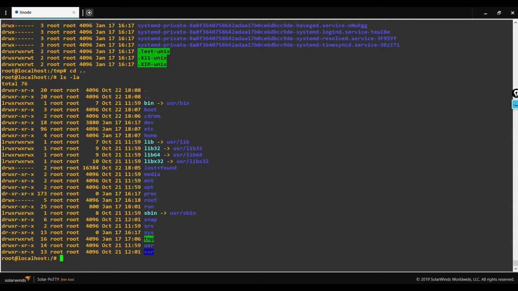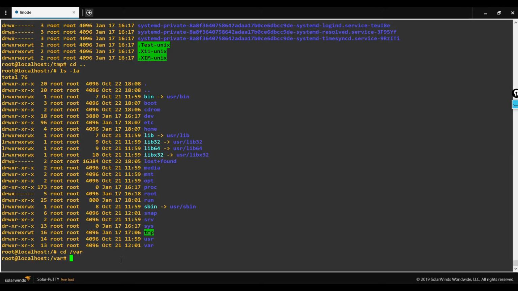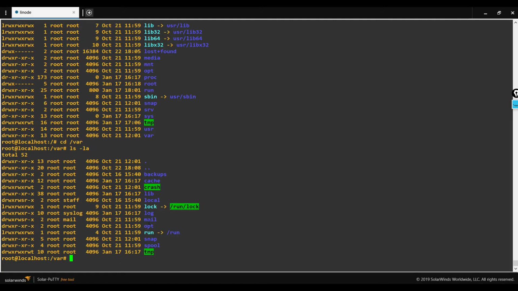And finally, we can see the var directory, which contains various logs. It can hold the system logs and can also contain some mail inboxes.